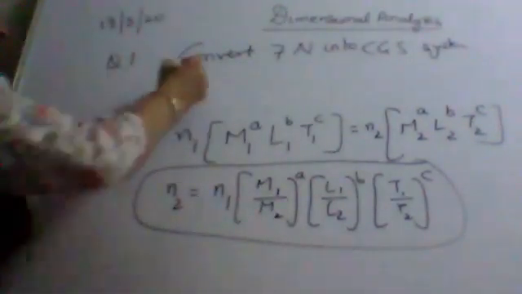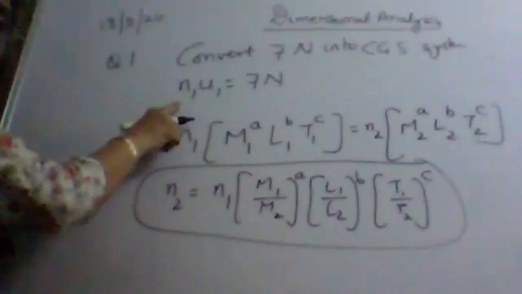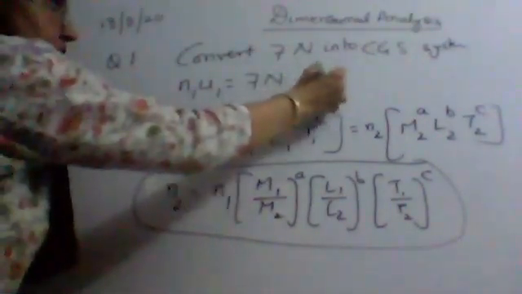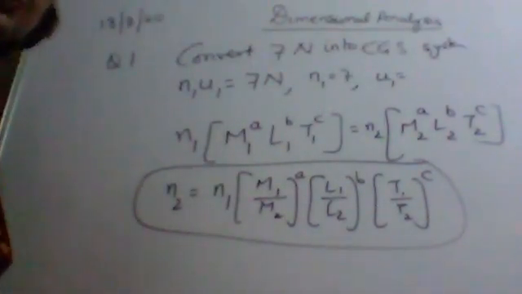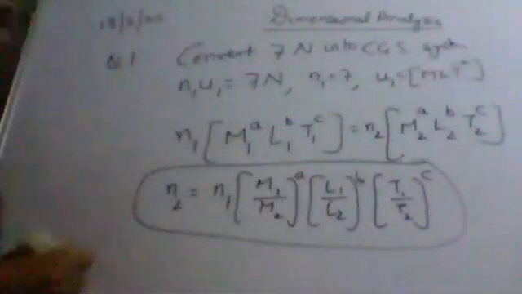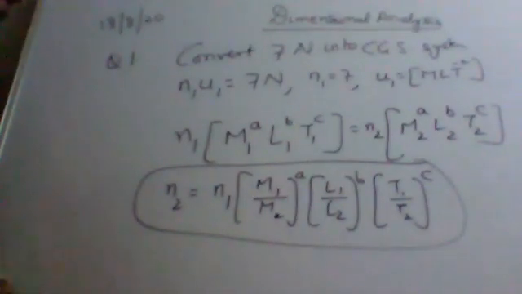Here, what is N1 U1? In the given system, this is 7 Newton. So from here we see that N1 is 7 and U1 is Newton. And Newton has a dimension. The unit is Newton, and we know that Newton is the unit of force. And what is the dimension of force? M L T raised to the power minus 2. So U1 has the dimension M L T raised to the power minus 2.